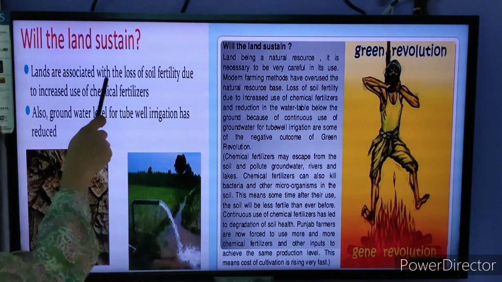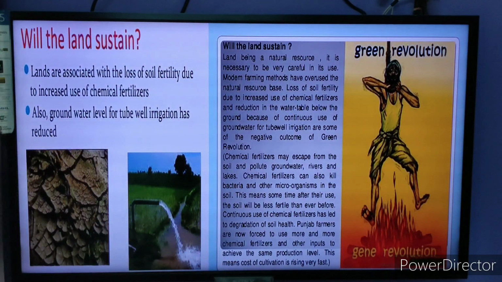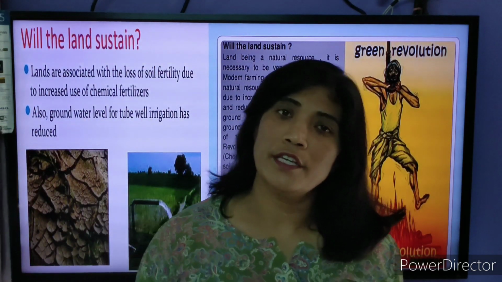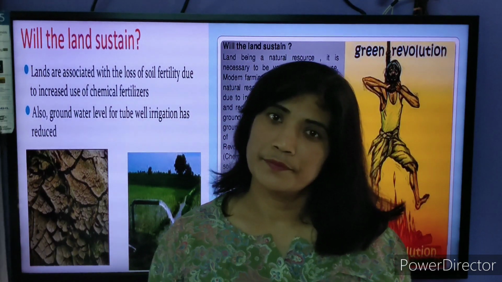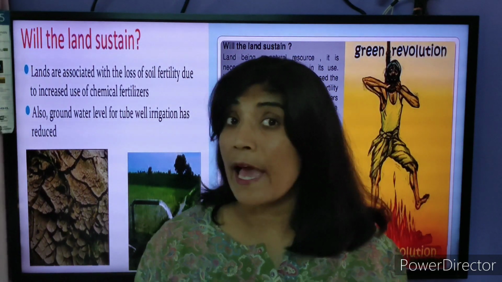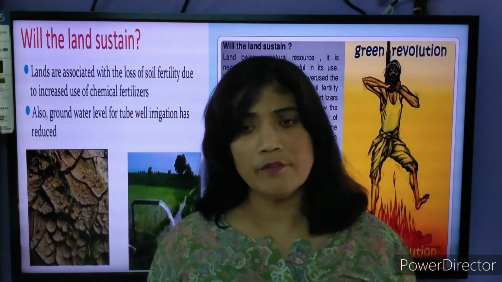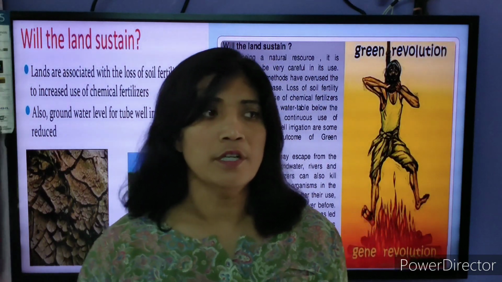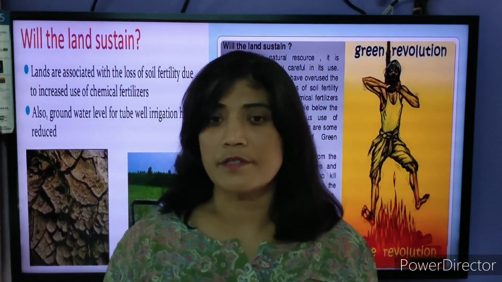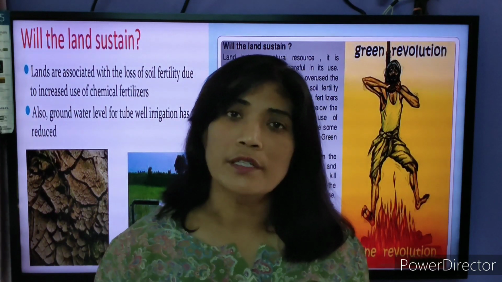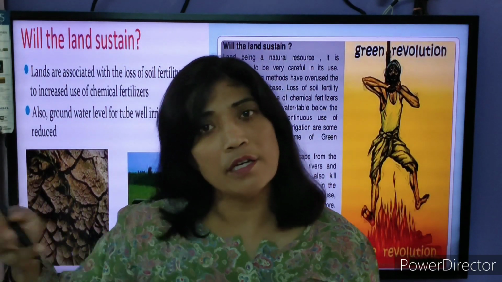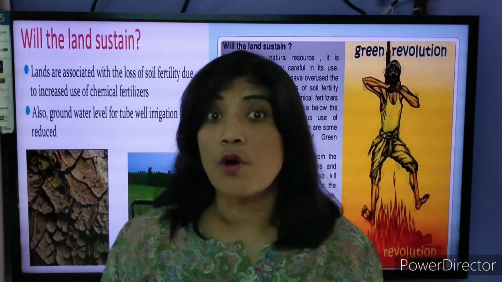Lands are associated with the loss of soil fertility. Yes, due to this, when people are using the chemical fertilizer instead of organic farming, or instead of the organic manure. Earlier, farmers, in traditional farming, what the farmers did earlier, they used to use the cow dung, animal waste or domestic waste. They used to use it in manuring the soil.